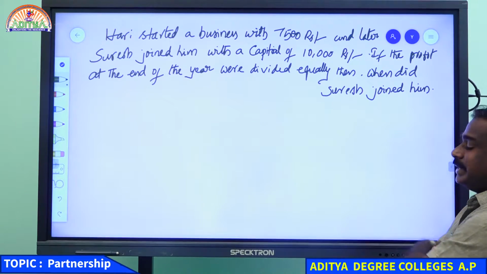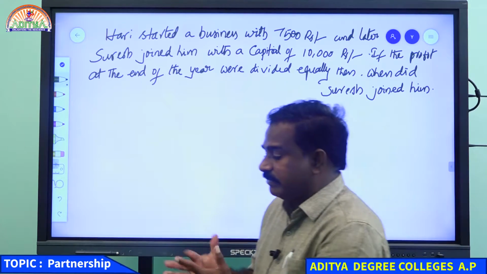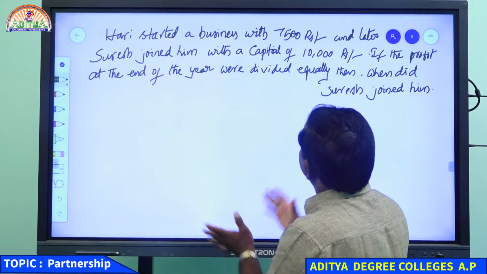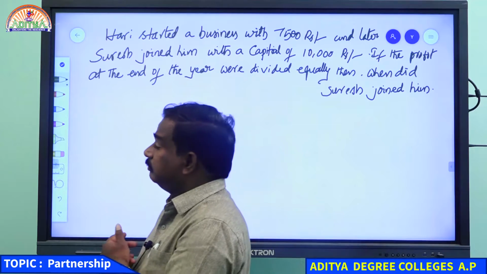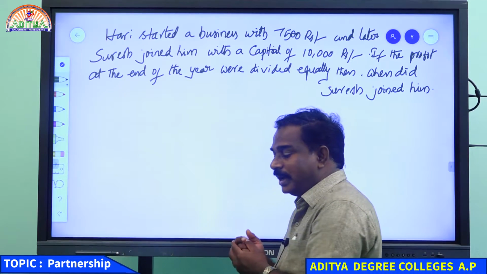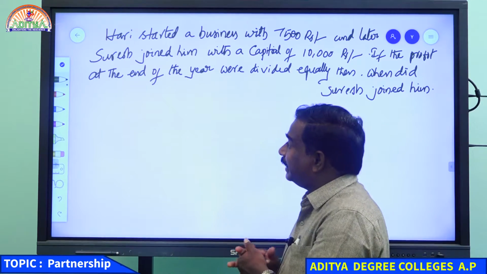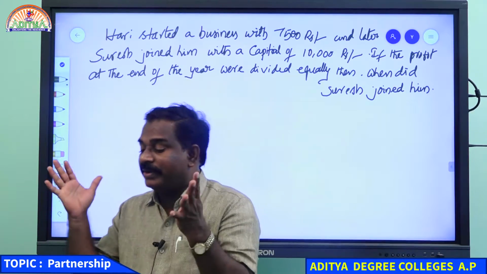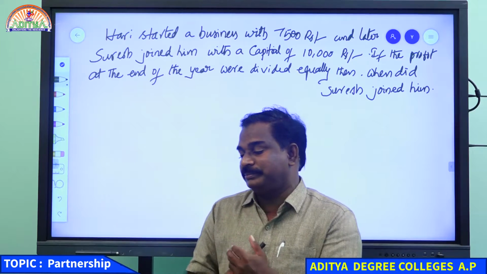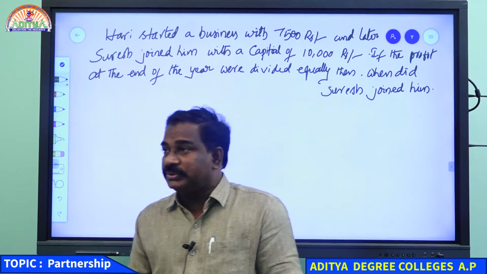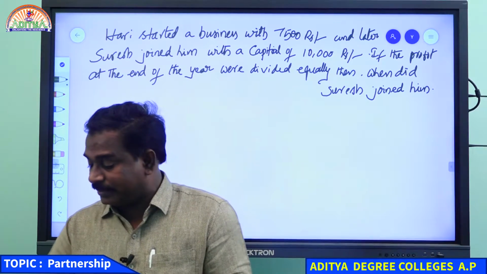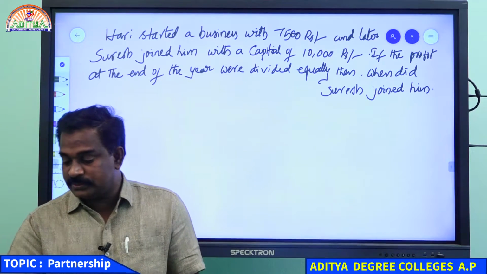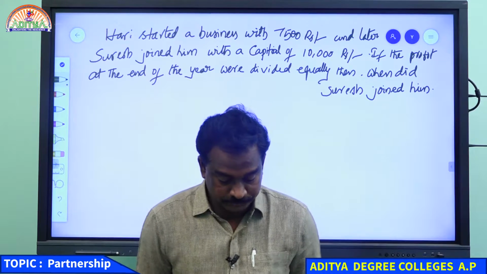Hari started a business, which means the capital amount, the principal amount, the investment is given, and Suresh's investment is also given, 10,000 rupees. But Suresh joined late. Hari started the business, and at the end of the year, which means the business ran for 1 year, the profit was divided in an equal manner. Then how many months after did Suresh join? That is the question they are asking. Somebody has written after 3 months.